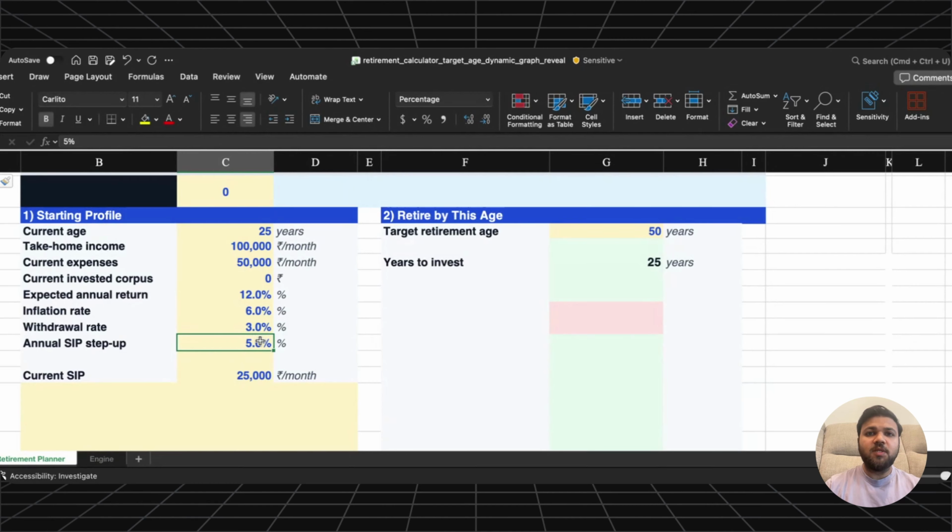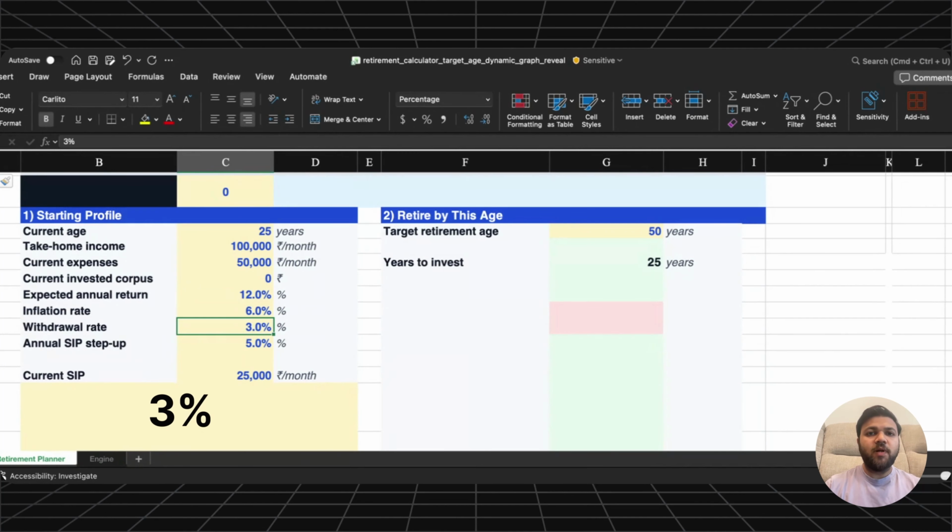So this year, they invested 25,000 per month. Next year, it becomes 26,250 and so on. This is called a step up SIP. For our calculation here, I'm assuming three assumptions. First, the rate of return is 12%. Second, the inflation is 6% per year. And third, the withdrawal rate is 3%.